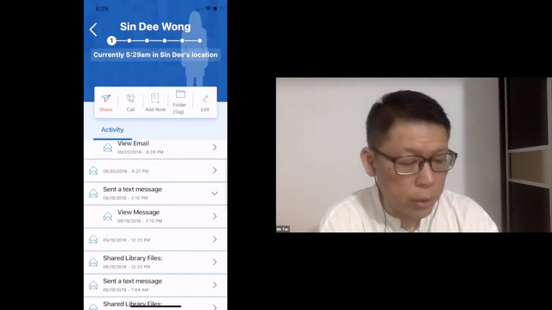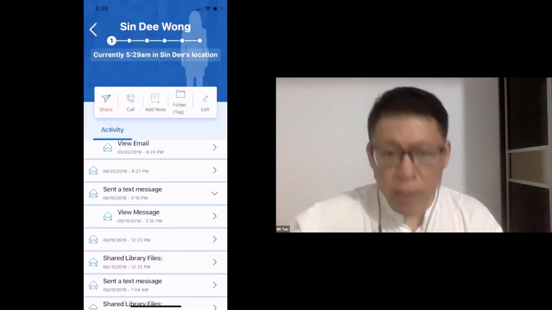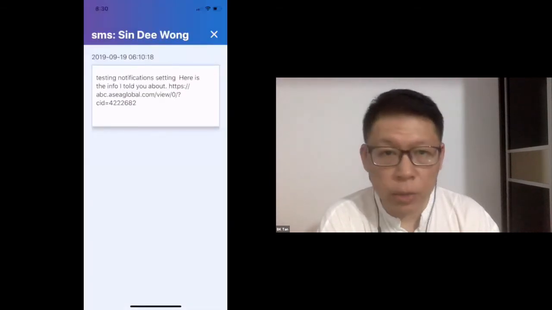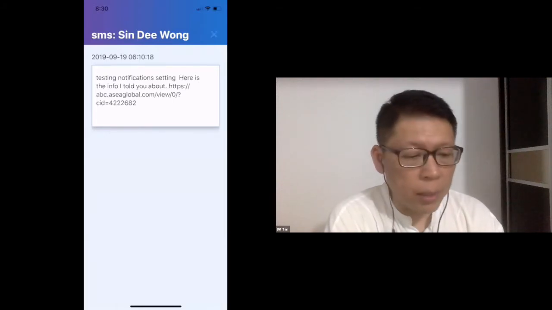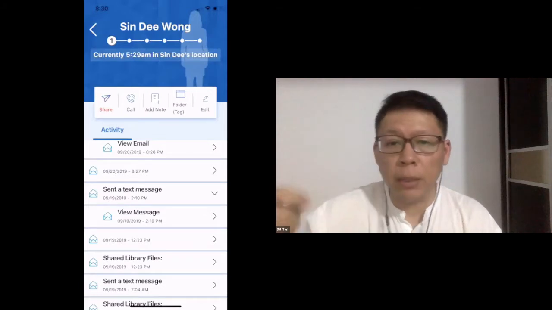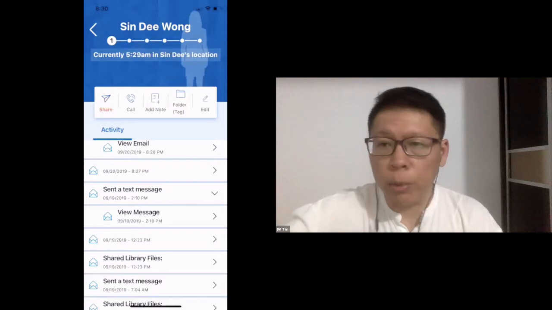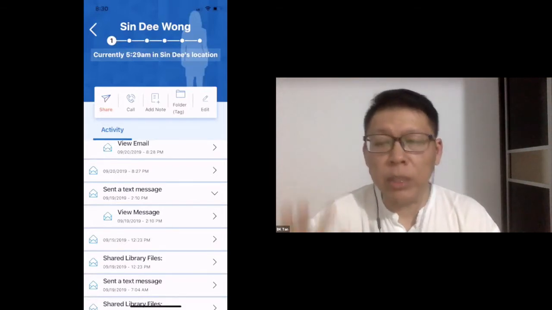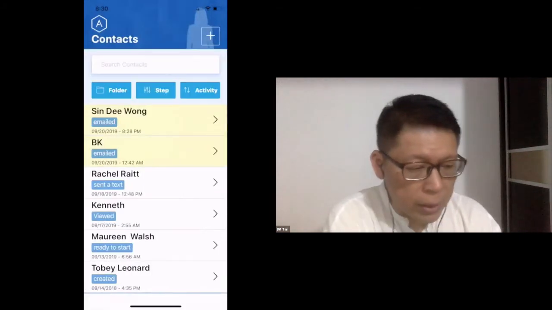So if I show you that you send a text message, it says that it has been sent. It shows you a sample of what you've sent before. So if you click on view message, it shows you the message you sent in case you forgot, right? So this is what you sent, so that you can follow up and talk about the same topic again, right? But it doesn't show you that the person has clicked on the link. So I think those are things that are work in progress. But having said that, I think the platform is working pretty good already. So 80%.